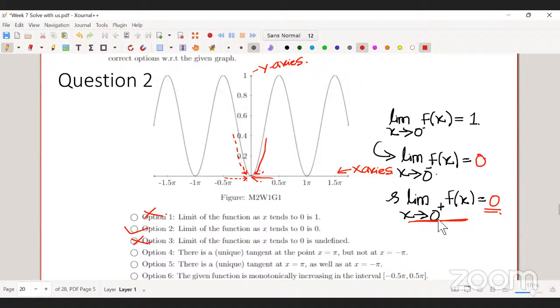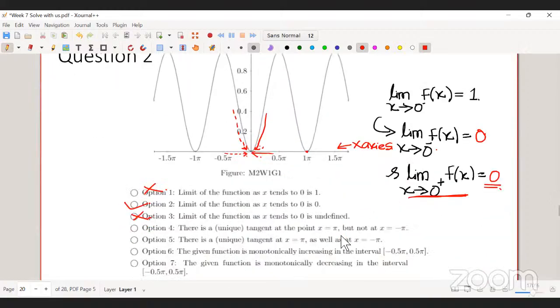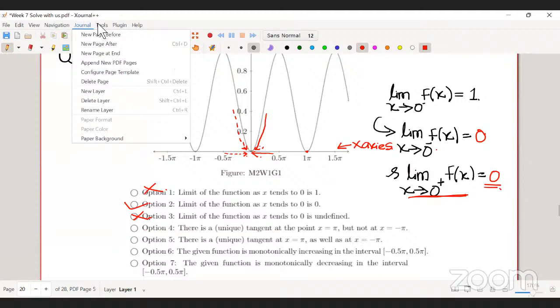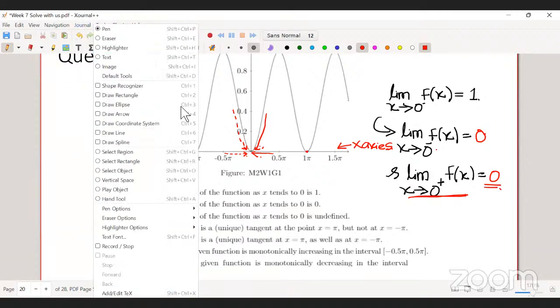So the fourth option says there is a unique tangent at x equal to pi. So it's saying there is a unique tangent at this point. You can have multiple tangents when you have a corner in the graph.